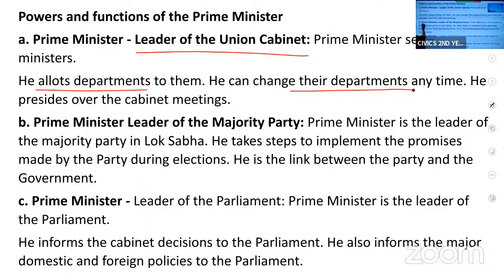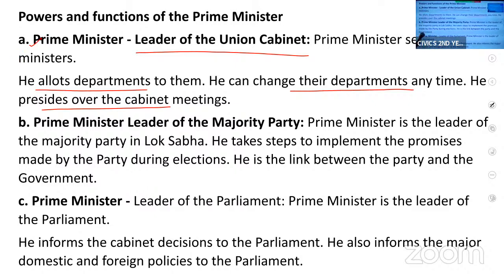He presides over the cabinet meetings. It is the Prime Minister who will conduct the meetings of the cabinet and decides the agendas of the meetings. I hope I am clear with the first point.